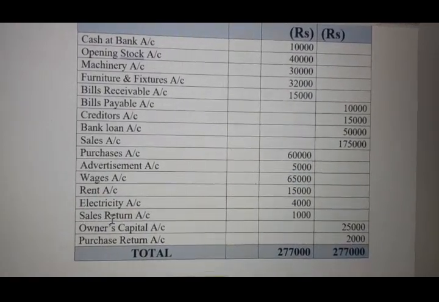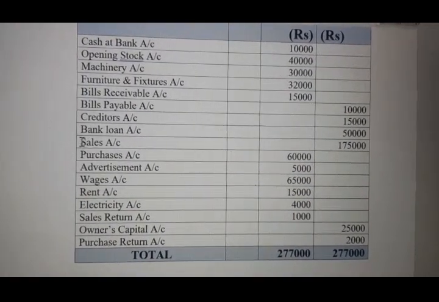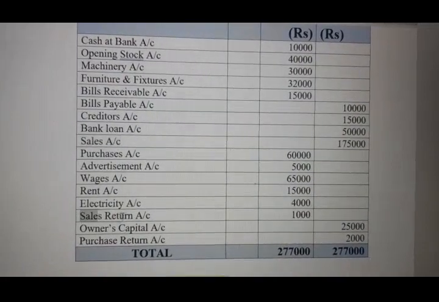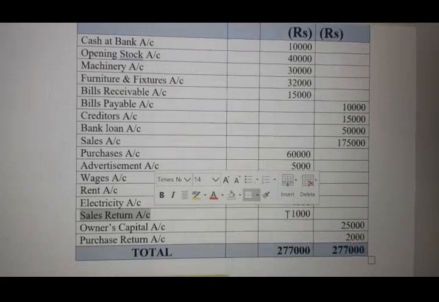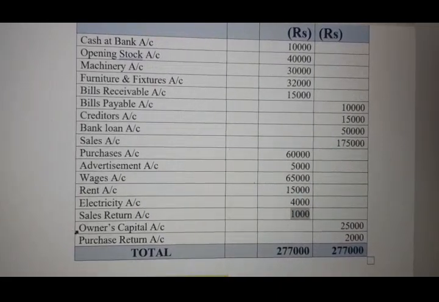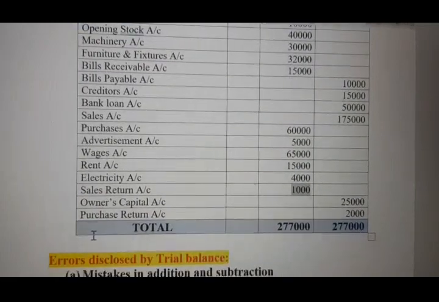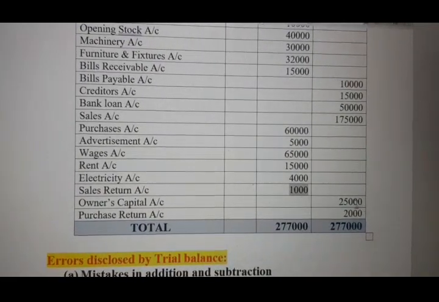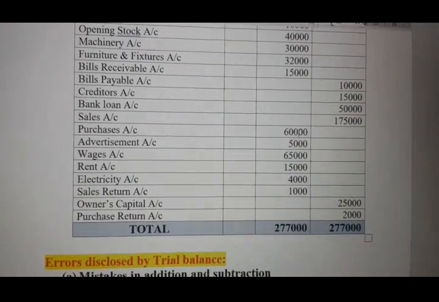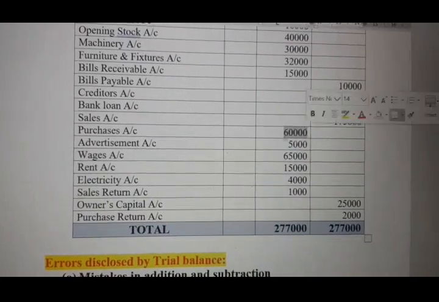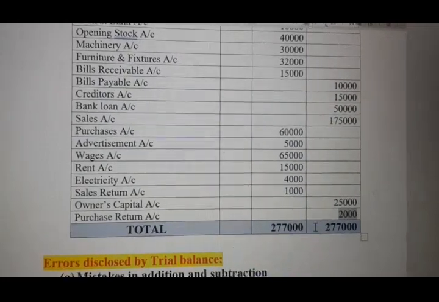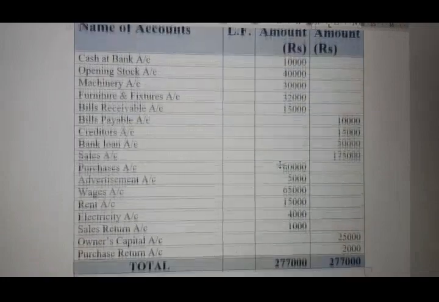Next, sales return. Sales return will be just opposite to sales. Sales is your income, so sales return will be an expense, so we have written it on the debit side. Next is owner's capital. Any capital is a liability, so it will come to the credit side. Purchase return, opposite to purchase. If purchase is your expense, purchase return is considered the opposite, meaning income. So this is how we have done the trial balance.